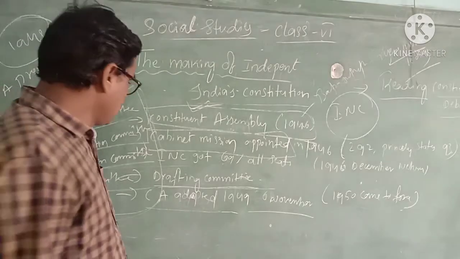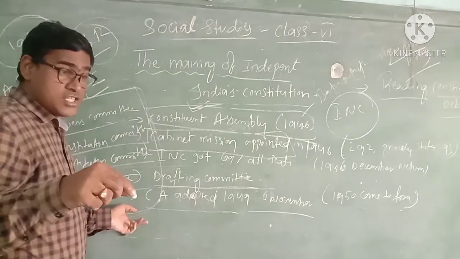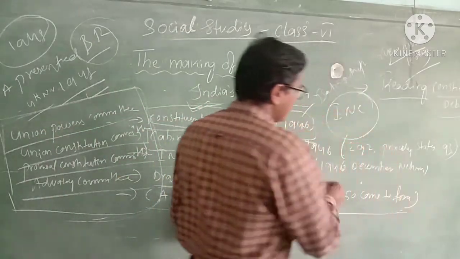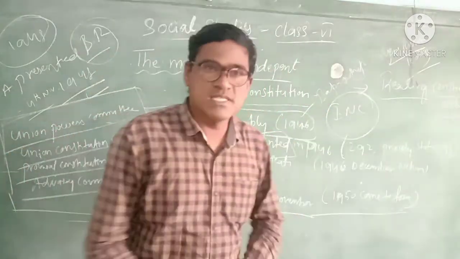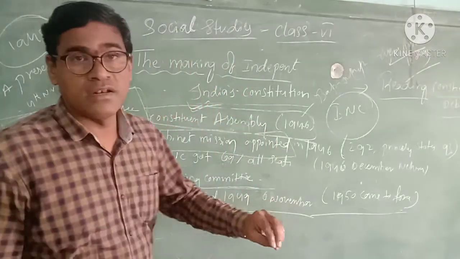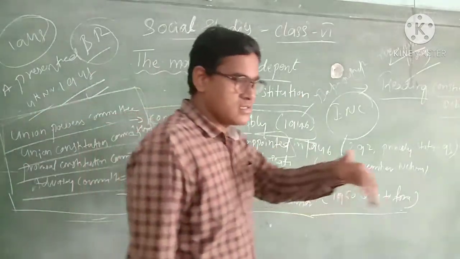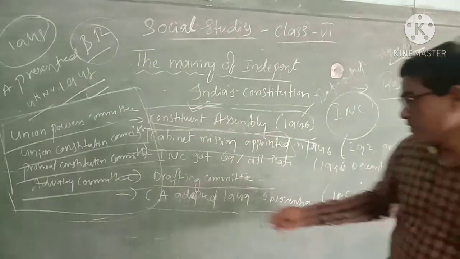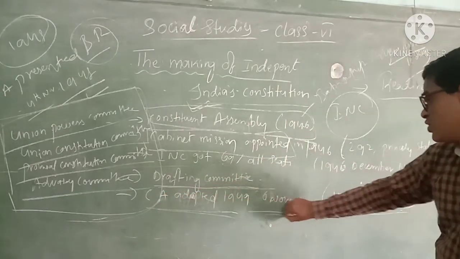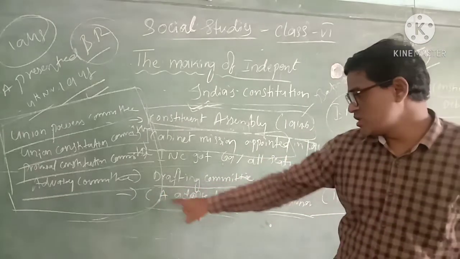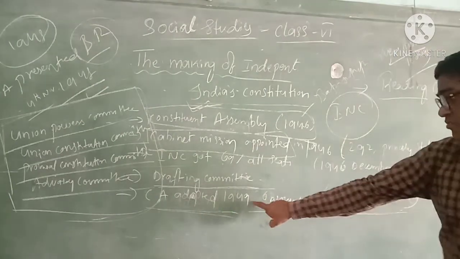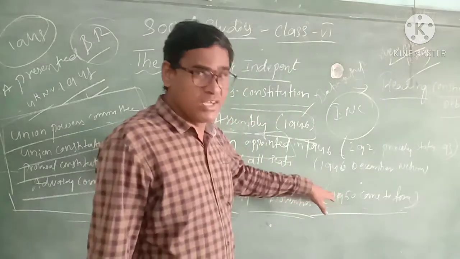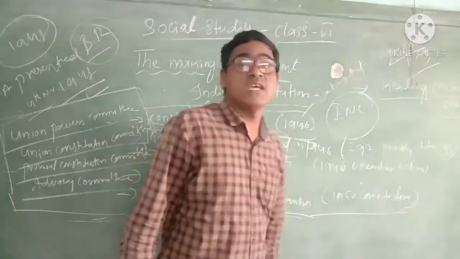Next, finally, the Indian Constitution came into force on 1950, January 26th. That means from then onwards it was implemented. So the draft Indian Constitution was adopted in 1949, and came into force on 1950, January 26th.